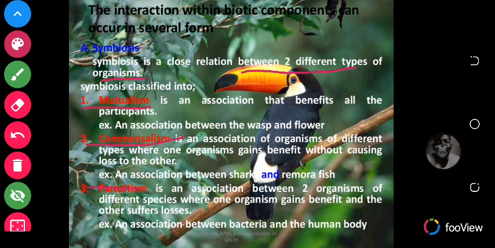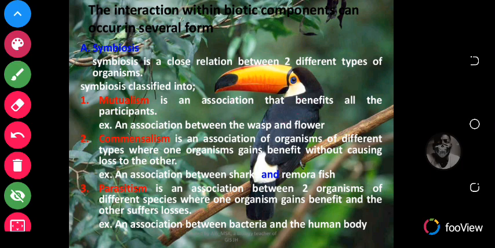Parasitism comes from the word parasites. Okay, so mutualism is the association that benefits all participants. So let's take it as if you have a friend, two friends that benefit from each other. We say that they have a mutualistic relationship, because let's say if I have a pencil, I give my pencil to you. If you have a pen, you give me your pen. So we are in a mutualistic relationship.